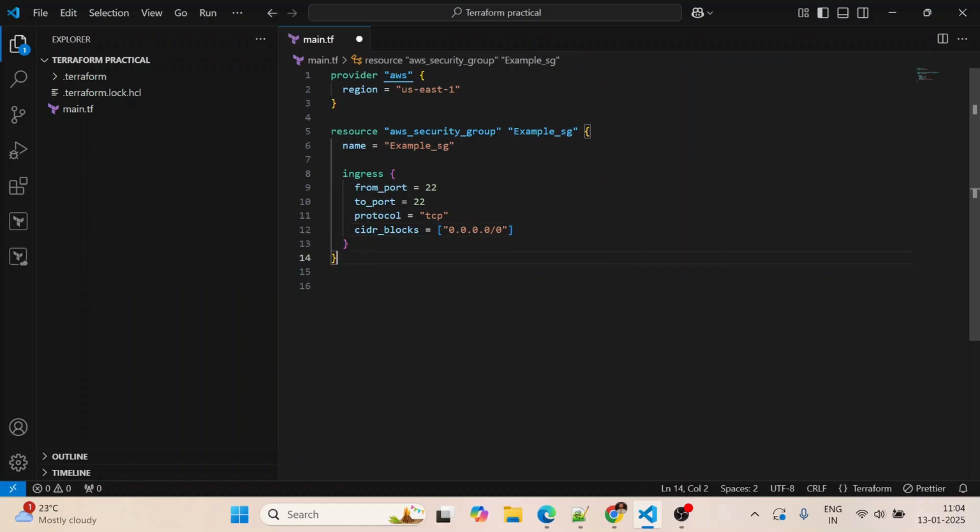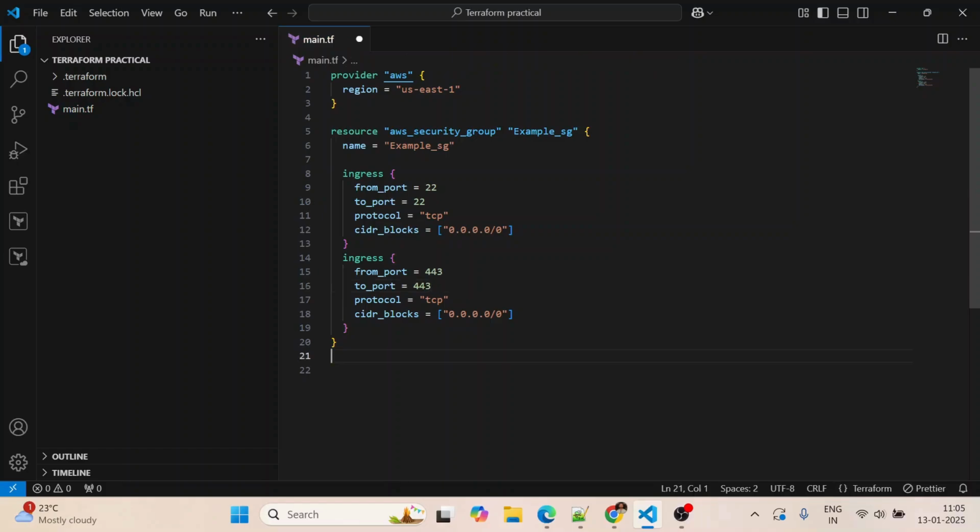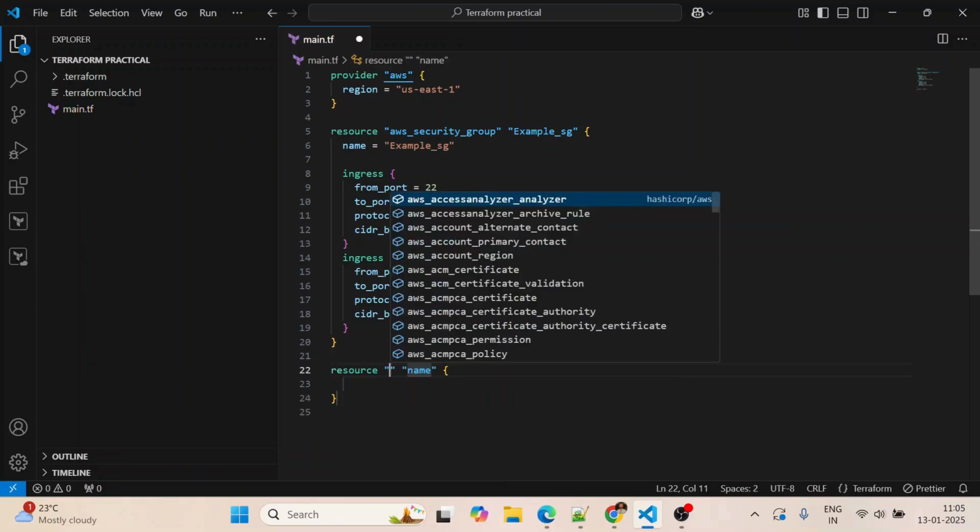Remove the extra space. Let me copy this because I want to whitelist some more ports here. I will whitelist 443. Let's save this change.